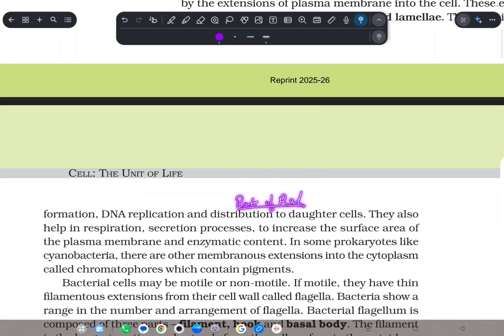So the surface area of the plasma membrane directly helps respiration, and also the enzymatic content. If the surface area increases, more enzymes are there, respiration is done at a good rate, and secretion processes also occur at a very good rate, because all of them are directly proportional to the surface area of the plasma membrane.